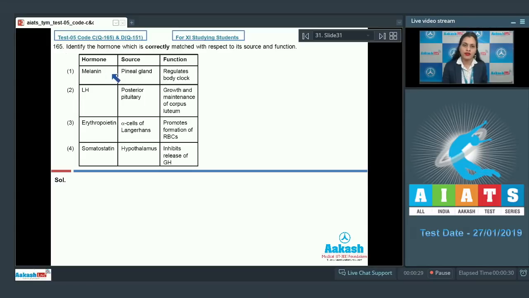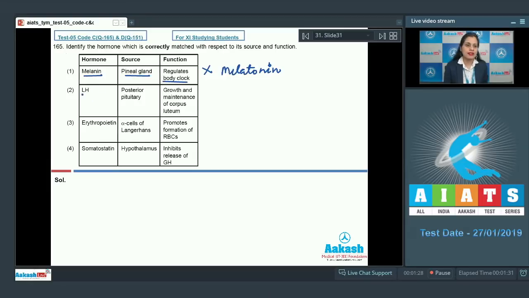And the very first match given is melanin hormone, source is pineal gland, and function regulates body clock. And as it is an incorrect match, so this cannot be a correct answer to our question. This pineal gland secretes melatonin, which is a hormone responsible for regulating the circadian rhythm of our body or diurnal rhythm of our body, and not melanin.